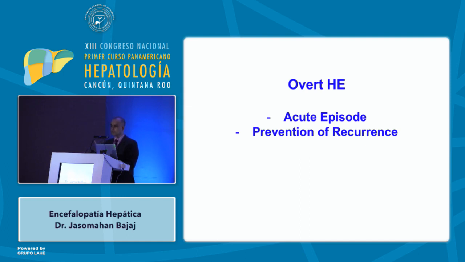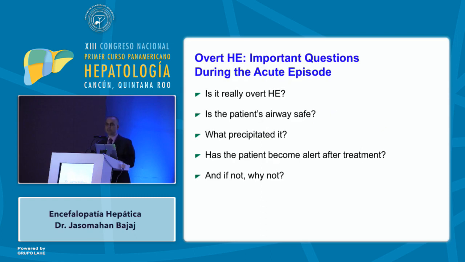There can be two parts of this. The first part is when the patient comes in acutely, inside the hospital or to your clinic. And the second part is when the patient is getting better and now you want to prevent recurrence. So the things to ask, every time a patient comes in, however many times the patient has come to you, because this time might be different.